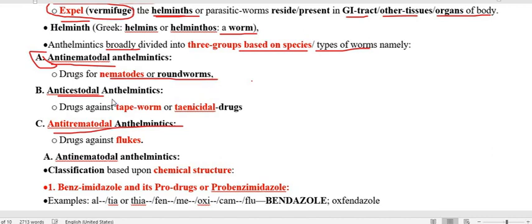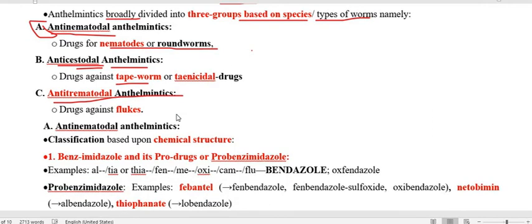When we use an anthelmintic against the cestode, or you can say the tapeworm, which kills or expels the tapeworm, or a taeniacidal drug, it is called anticestodal. And if the anthelmintic is going to kill or expel the fluke, it may be liver fluke or other fluke coming under the trematode, then we call it the antitrematodal anthelmintic.